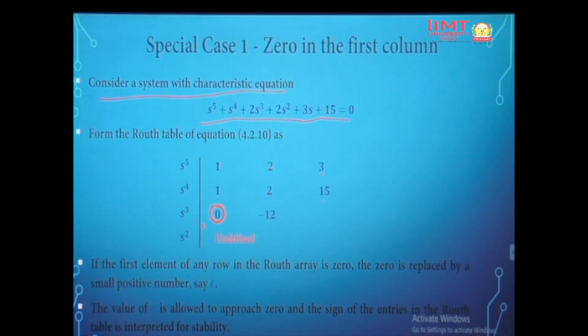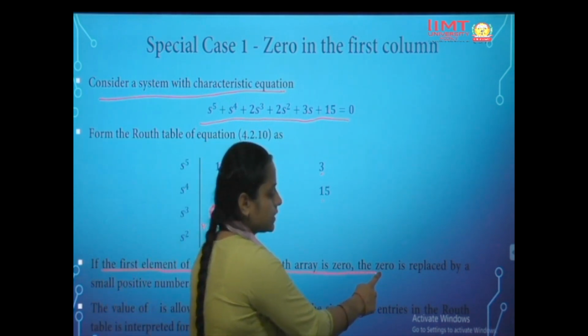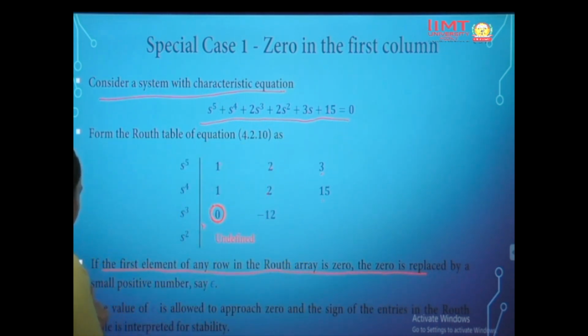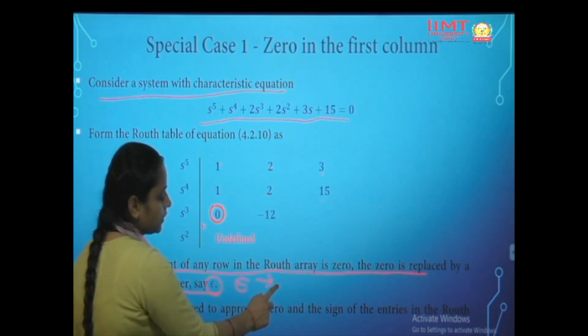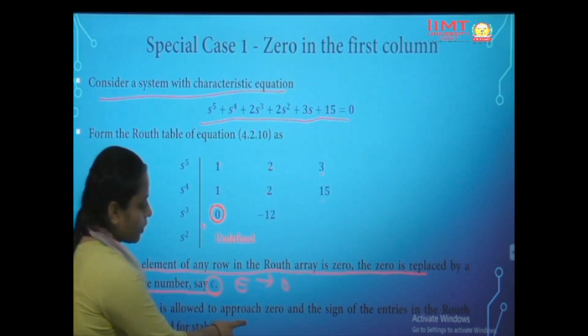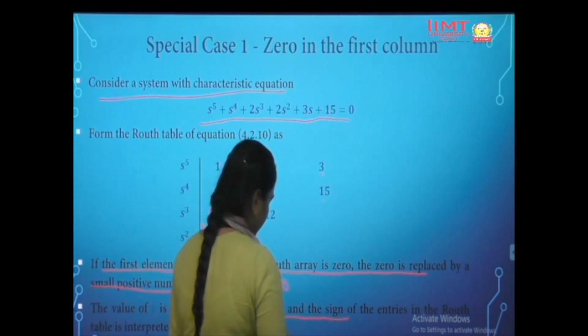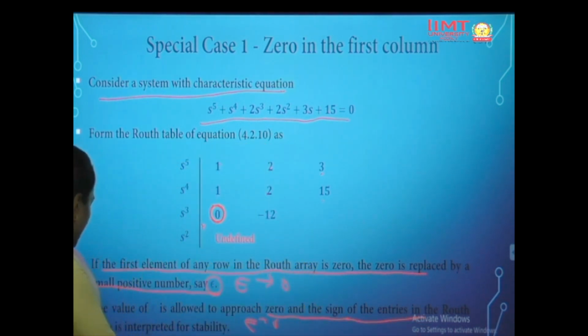So what we will do: if the first element of a row in the Routh array is 0, the 0 is replaced by a small positive number epsilon, where epsilon is tending to 0. The value of epsilon is allowed to approach 0, and the sign of the entries in the Routh table is interpreted for stability.